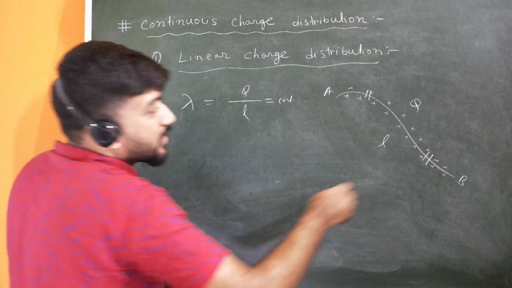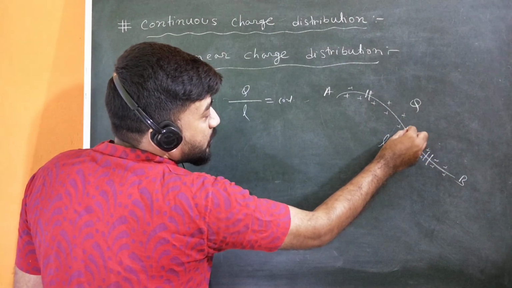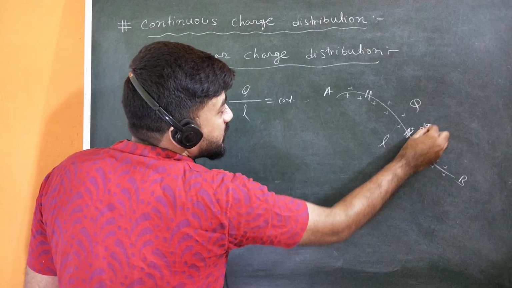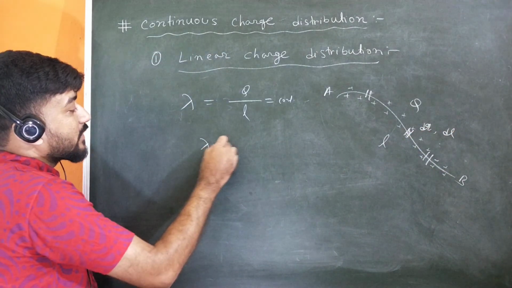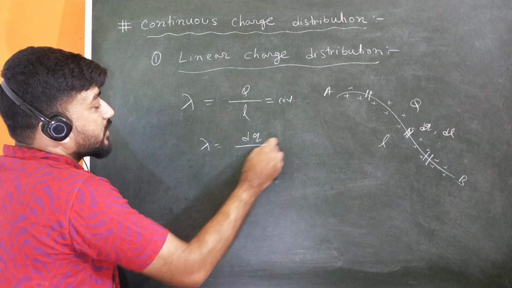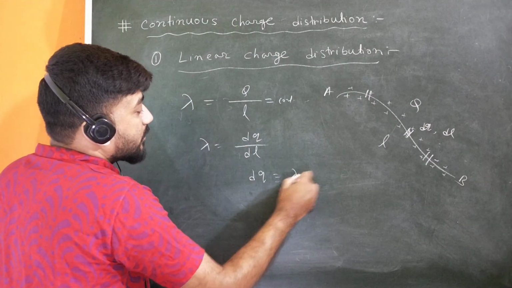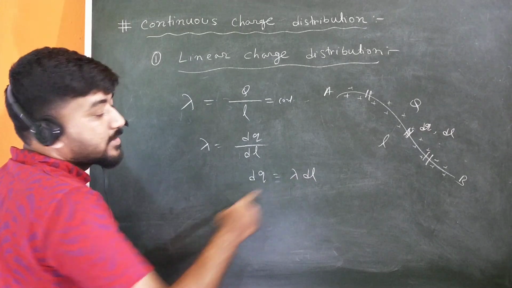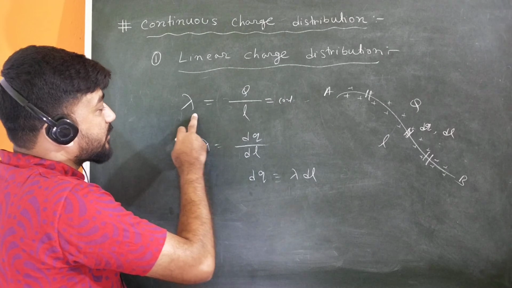So when there is a non-uniform distribution, we have to take a very small amount of charge dq within a length dl, or you can take it as ds, and in that case we get lambda equals dq upon dl. So you can take dq equals lambda dl, where lambda is a function of l or a function of x, since lambda is not constant.